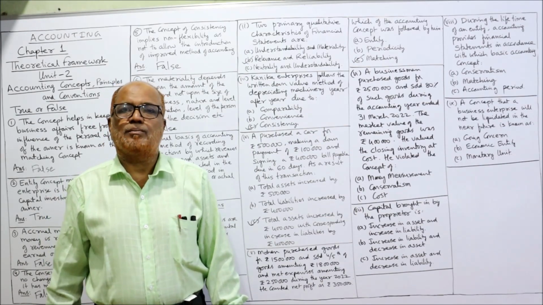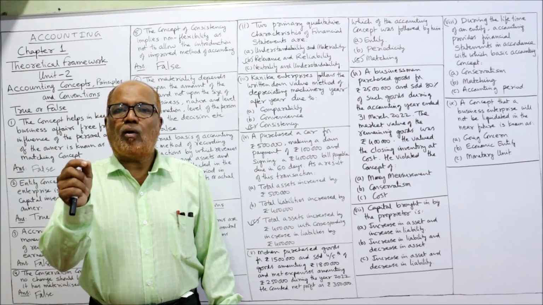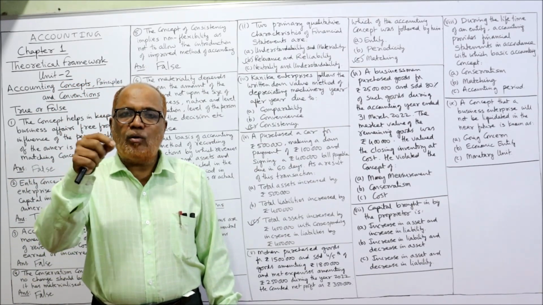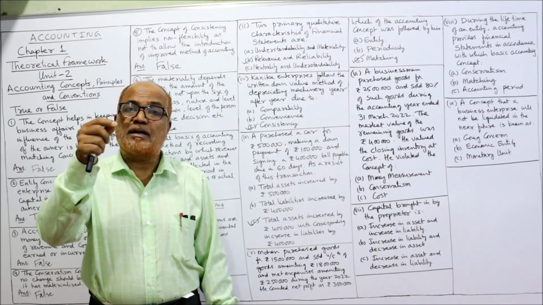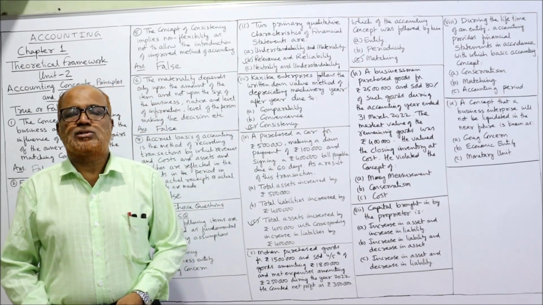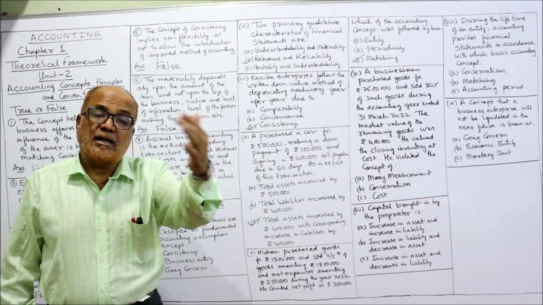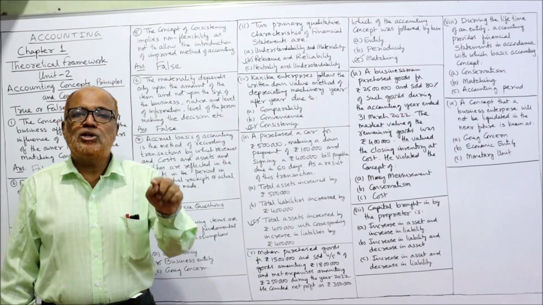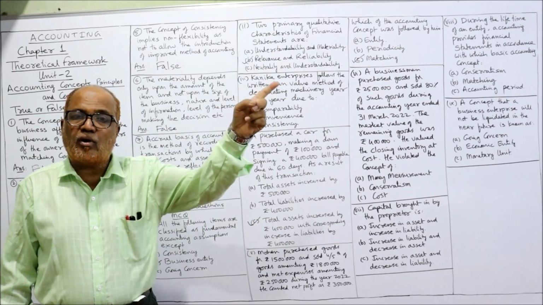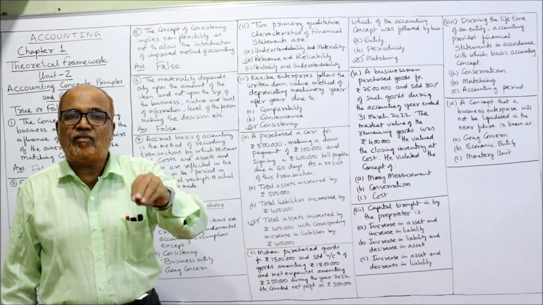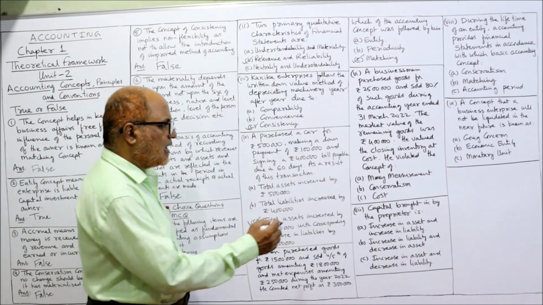According to conservatism, account all expected losses, but don't account any expected gain. Here there is a loss. The cost price of the goods is 5 lakh, whereas the market price is 4 lakh. So he should account the inventory at 4 lakh. He should not account for cost price 5 lakh. So he has violated the concept of conservatism.